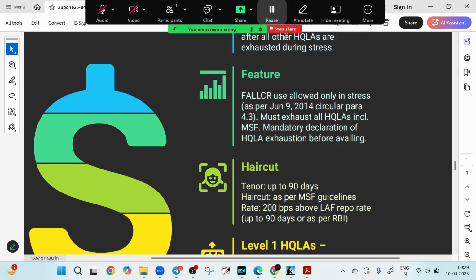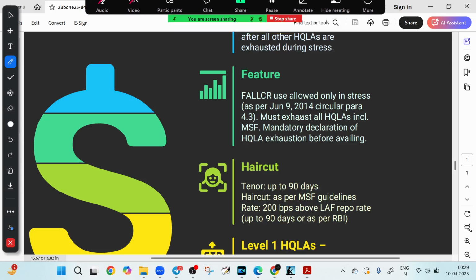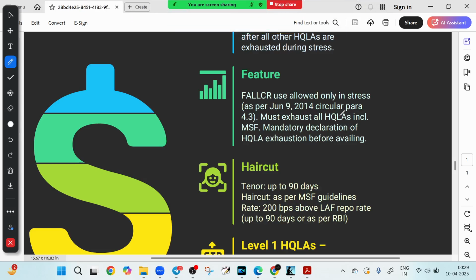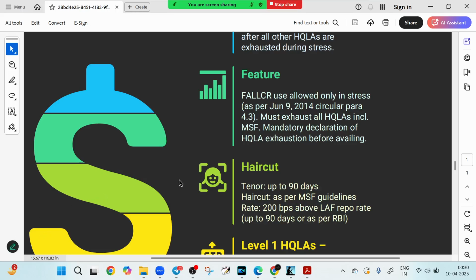If you look at the key feature, it is a stress-only tool activated under the crisis, permitted through the RBI 2014 circular. Banks can use FALLCR only after fully utilizing their MSF, marginal standing facility, and SLR eligible assets. This ensures a disciplined and phased utilization of the liquidity buffer. Haircuts also apply, as per the MSF guideline. Tenor is up to 90 days, or as specified by RBI, and the rate is 200 bps above the LAF repo rate, right? So it is supportive but not cheap.